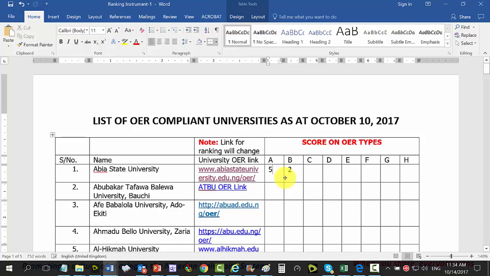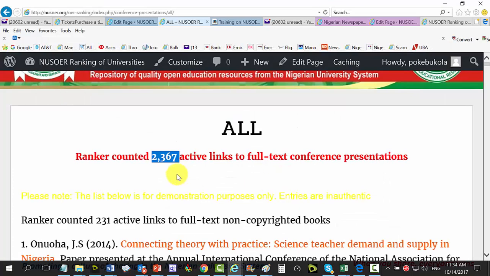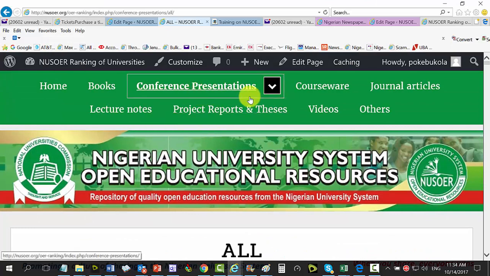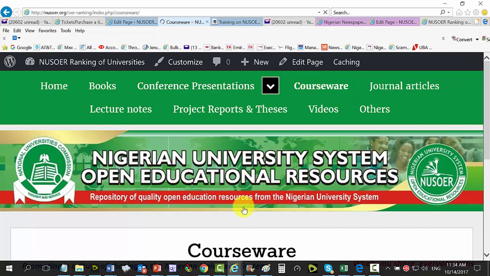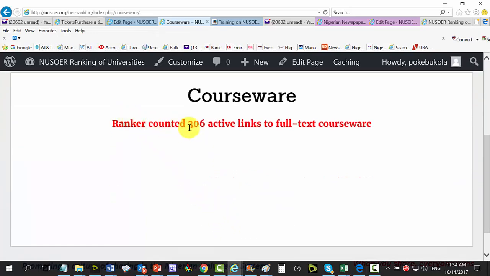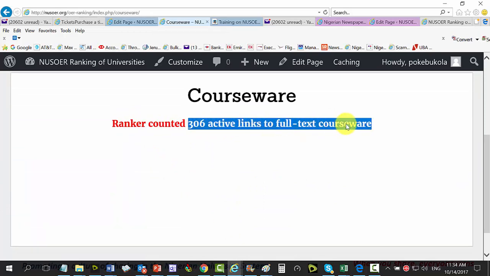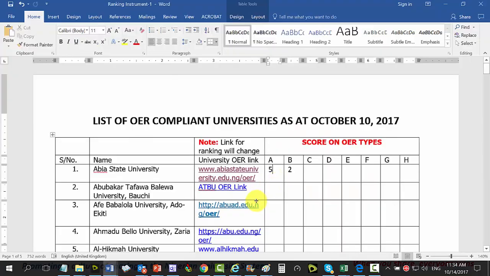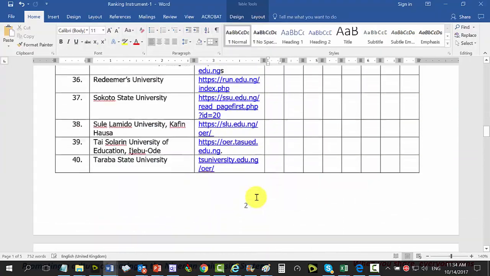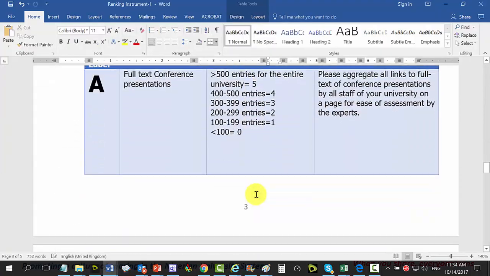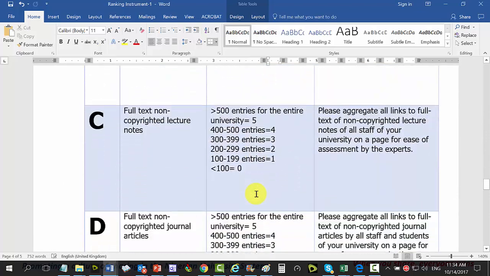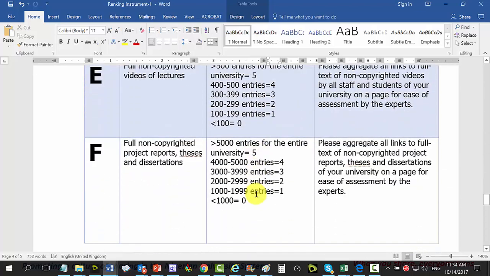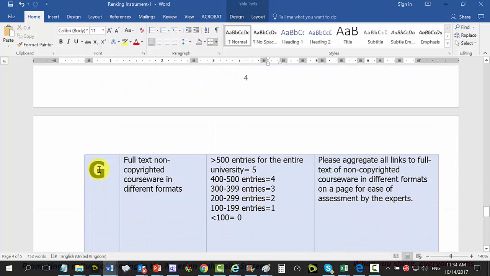So we're going on to, let's see, what next? Let's go to courseware. The courseware, yes, what did we find? The ranker counted 306 active links to full text courseware. So how will Abia State University score? You come back to here, you look for courseware, program, full text lecture, journals, lectures, courseware, or different format.